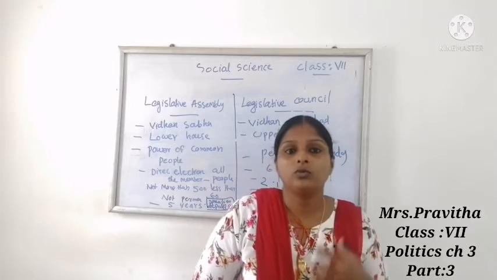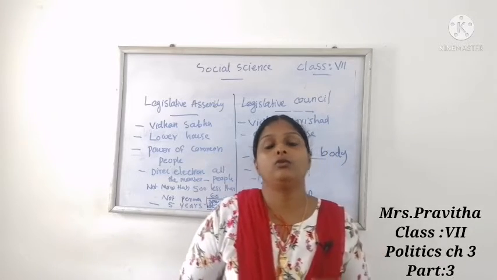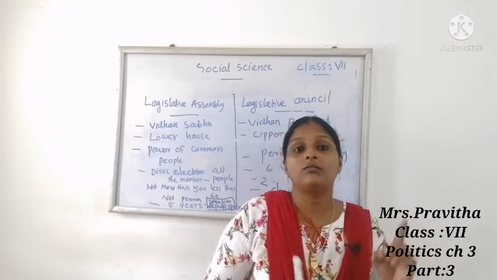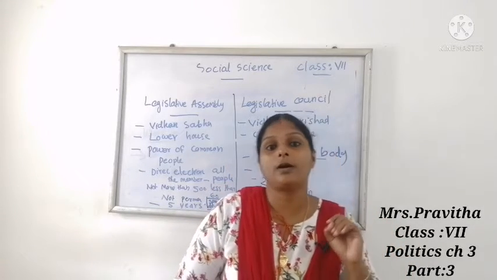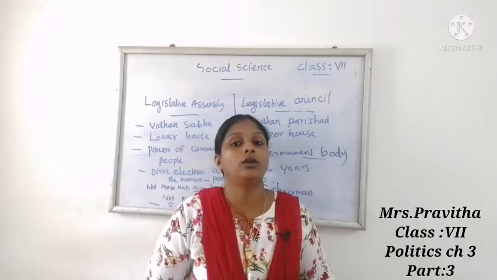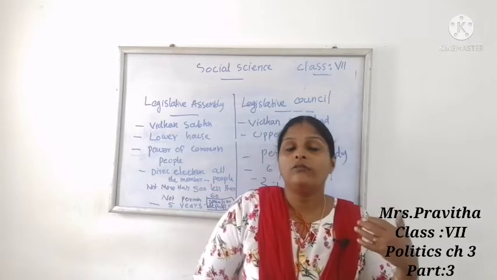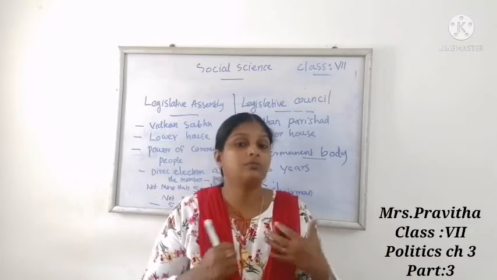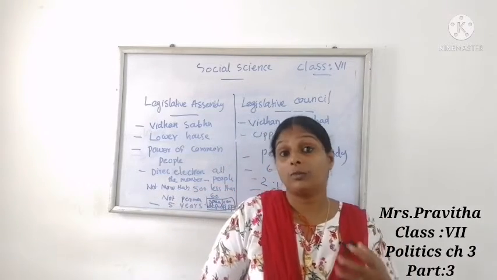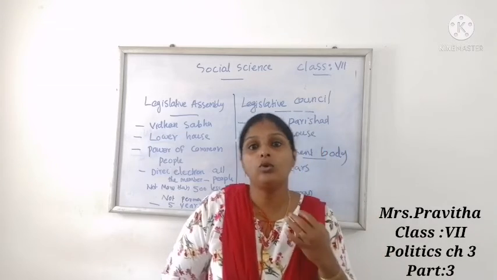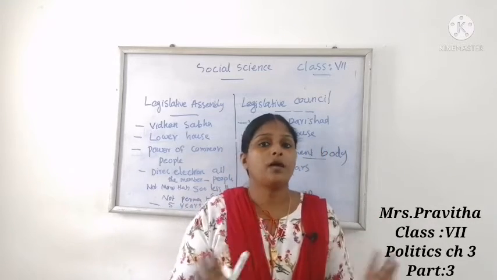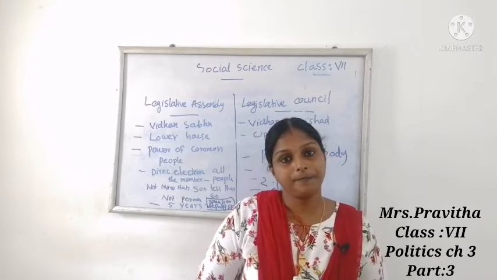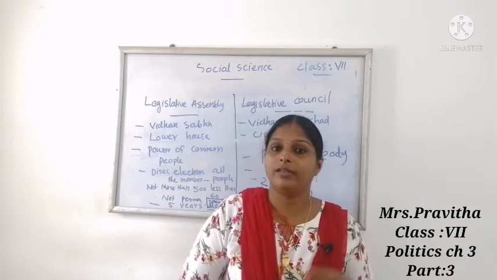The party that gets the maximum seats or majority support will become the ruling party. If no party gets a clear majority in the election, then what will happen? A coalition government will be formed.